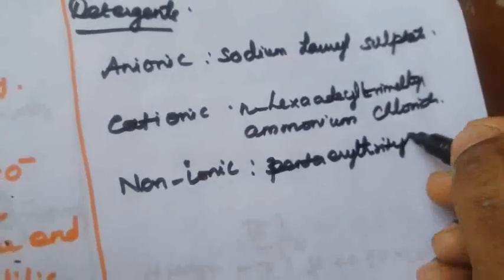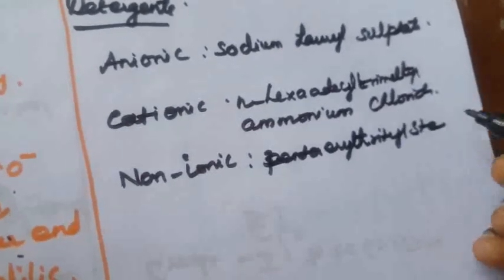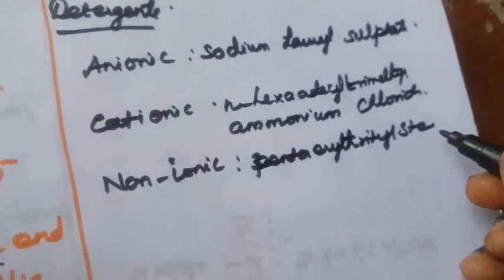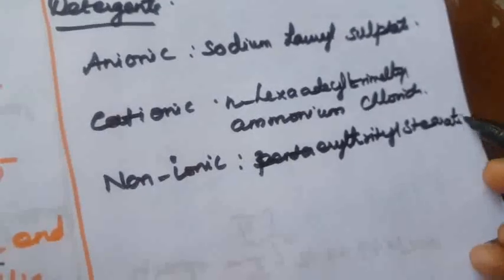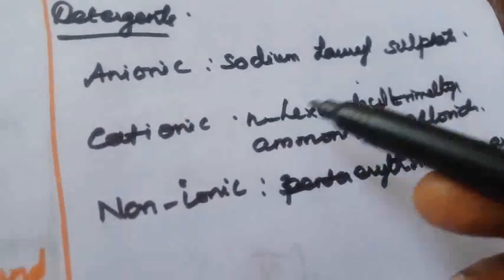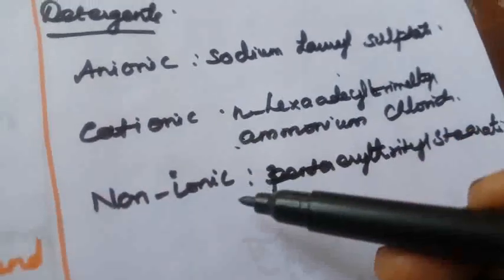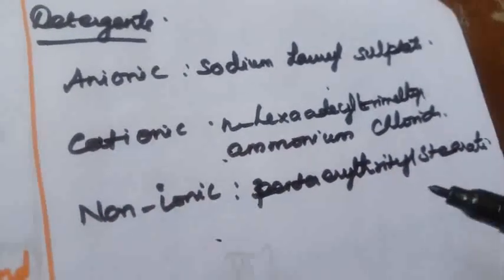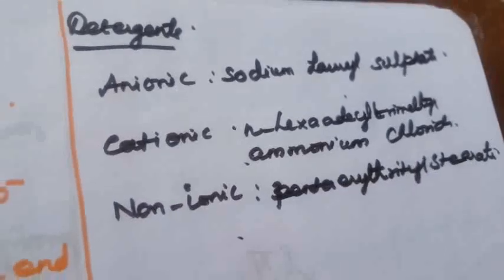Pentaerythritol stearate, stearic acid. Okay, so these are all the non-detergent. So that is an anionic detergent example, cationic detergent example, and non-ionic detergent example. These are the examples of detergents. Okay, that's all about the detergents.